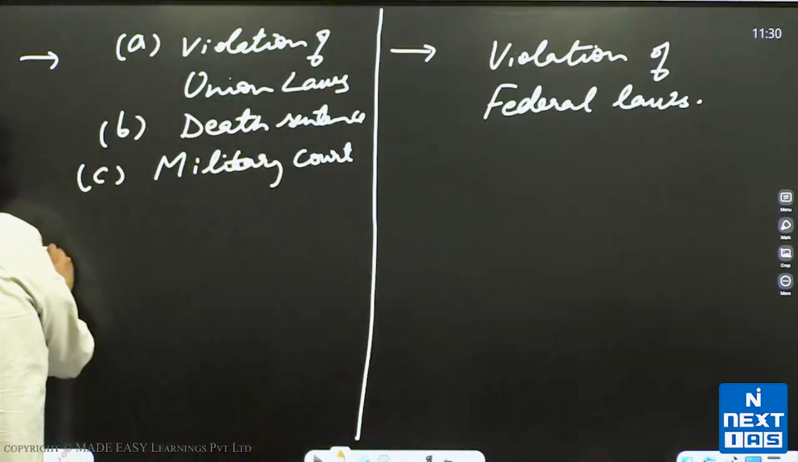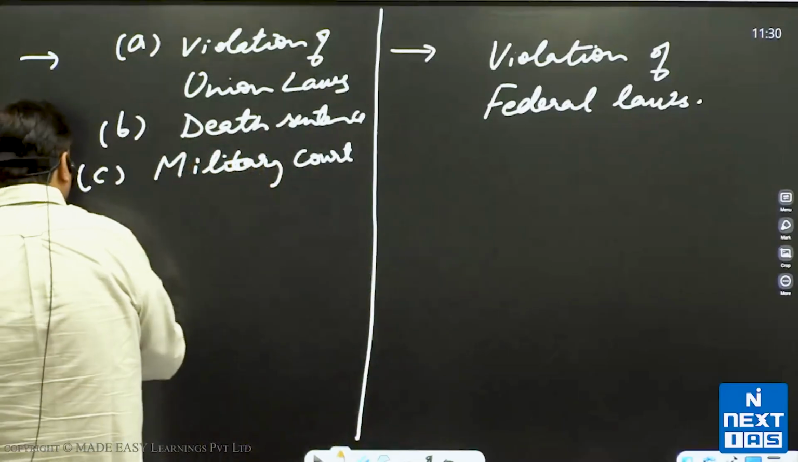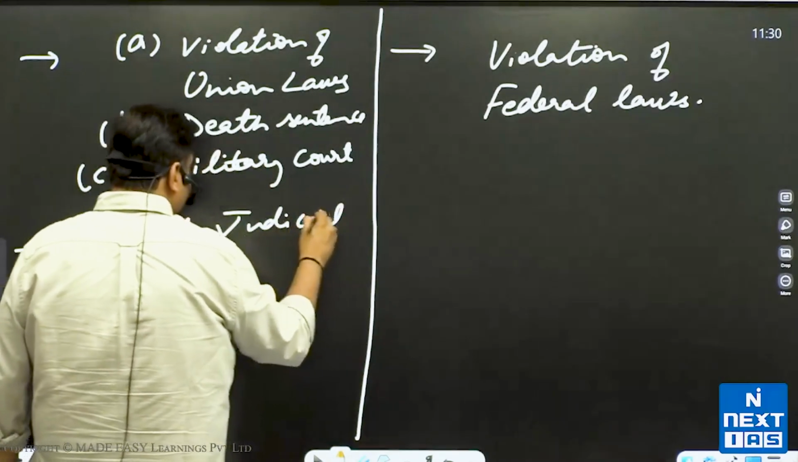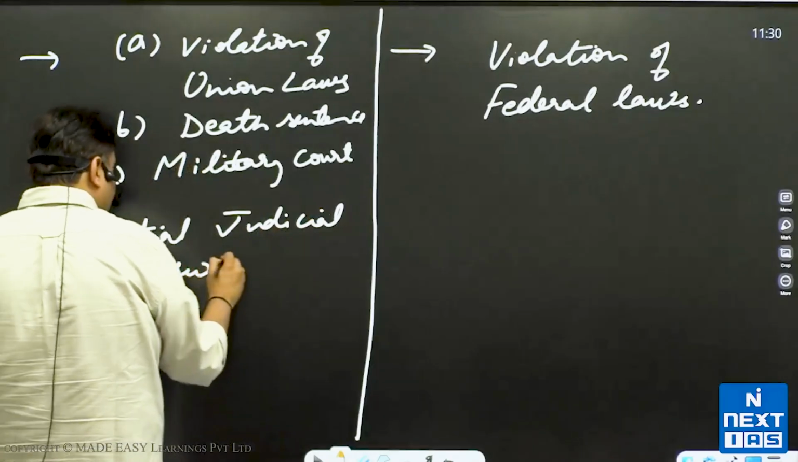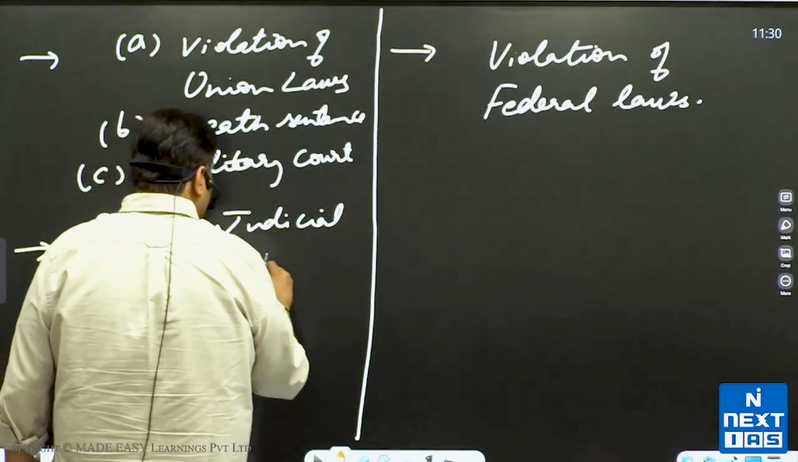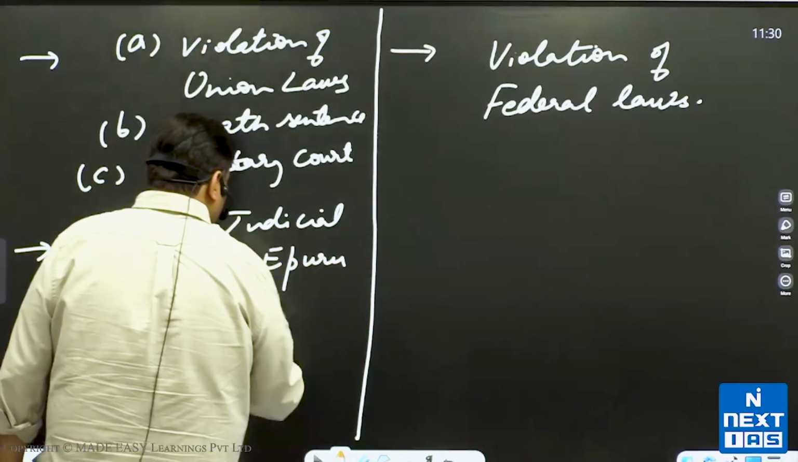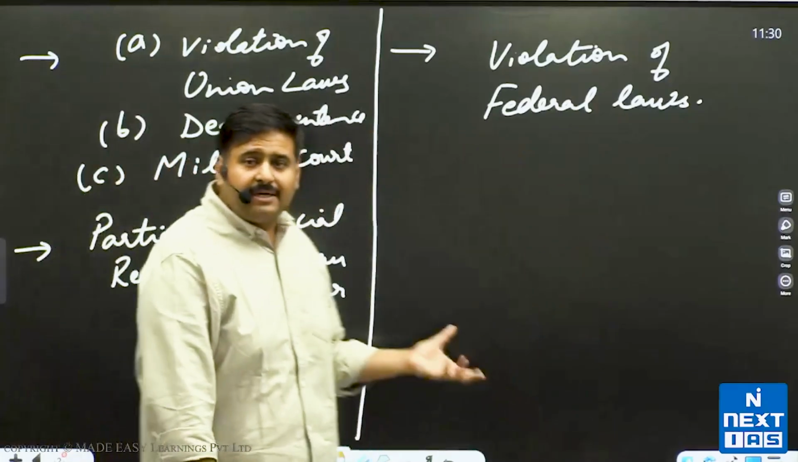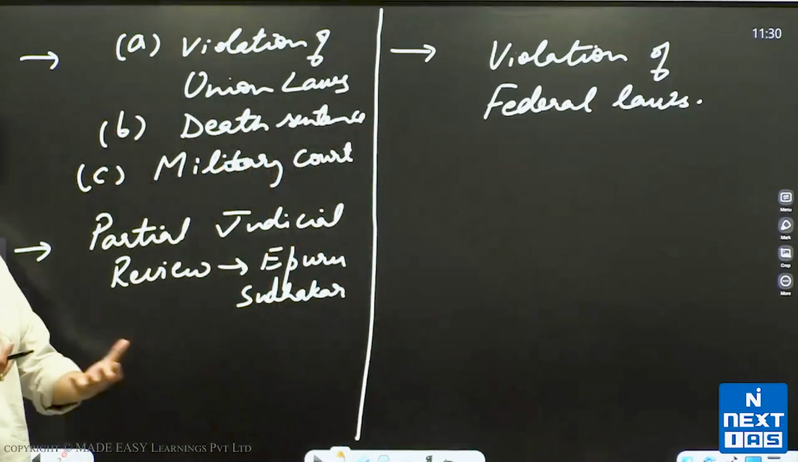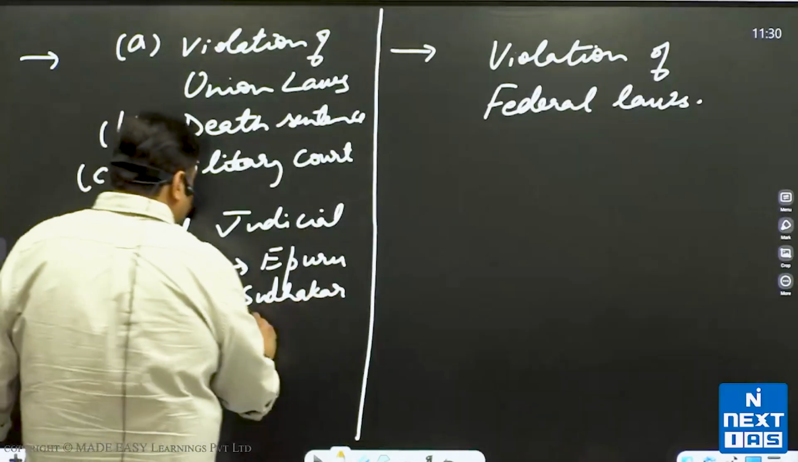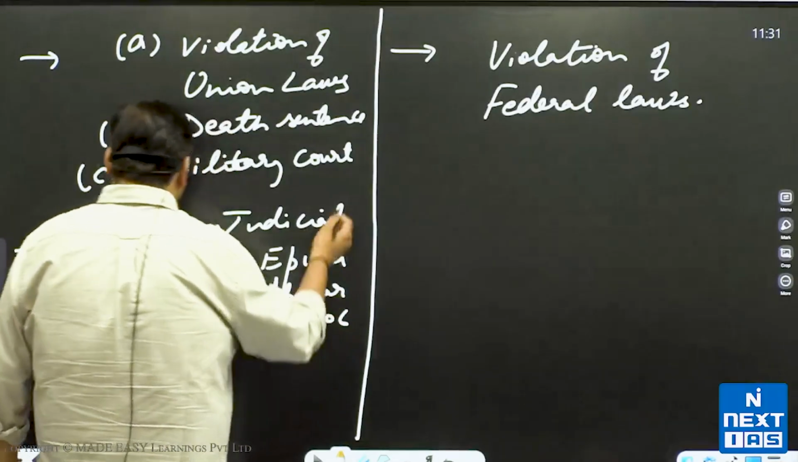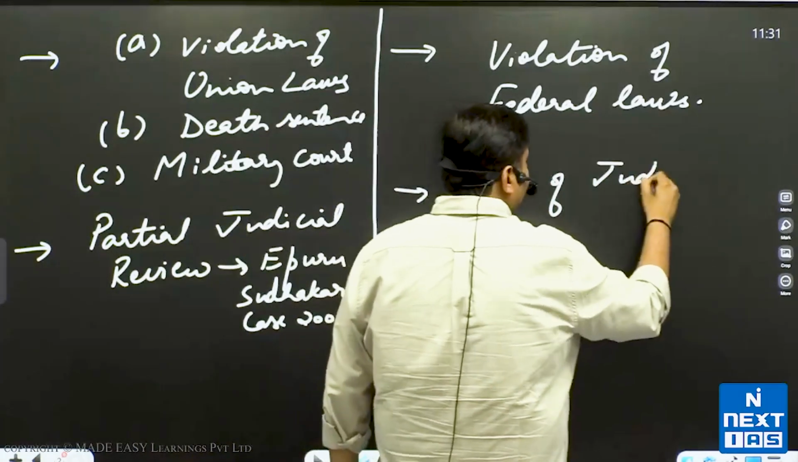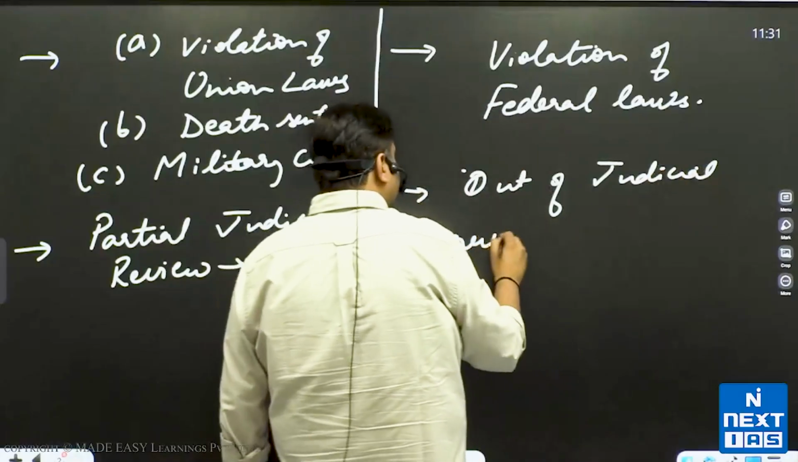Now, the powers of the Indian president are under partial judicial review. You can also cite the judgment related to it, that is the Epuru Sudhakar case. See, for the candidates, the question is tough for the USA comparison, but it is not tough for the Indian president. So write whatever you know about it clearly. Epuru Sudhakar case, 2006. Here, the US president's power is out of judicial review.